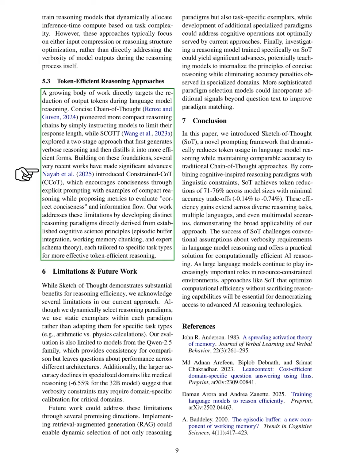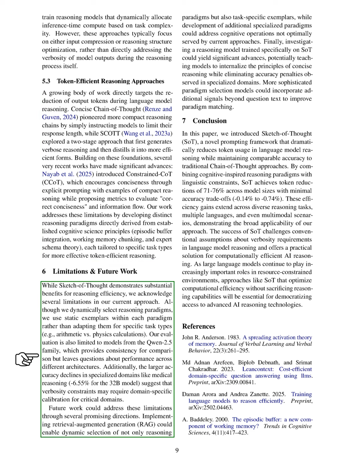We also recognize a growing body of work aimed at reducing output tokens during language model reasoning. Concise Chain of Thought initiated more compact reasoning chains by instructing models to limit response length, while Scott introduced a two-stage method that first generates detailed reasoning and then condenses it. Building on these ideas, recent works have made strides, such as Constrained COT, which promotes conciseness through explicit prompting and proposes metrics for evaluating correct conciseness. Our approach seeks to overcome existing limitations by developing reasoning paradigms based on cognitive science principles, tailored to specific tasks for more effective token-efficient reasoning.